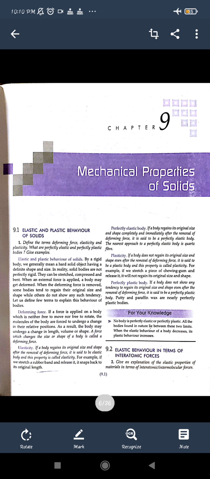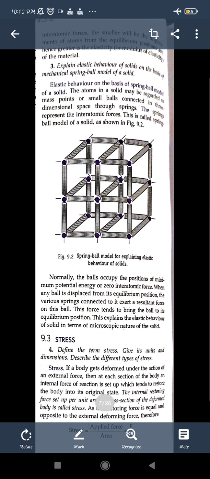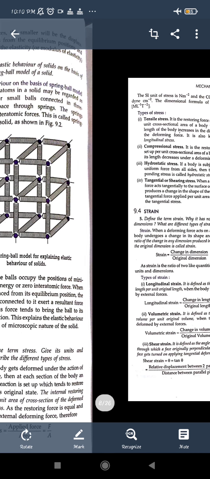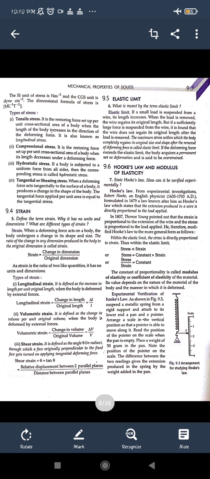So we can say that whenever a deforming force acts on a body, it undergoes a change in its size and shape. The ratio of the change in dimension to the original dimension is said to be the strain. And we have seen the different types of stress also. First was tensile stress, second compressional stress, and third tangential or shearing stress. The same shear we will learn for strain also, that is shear strain.